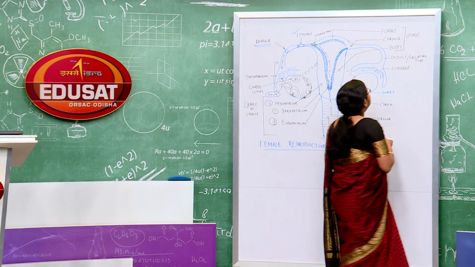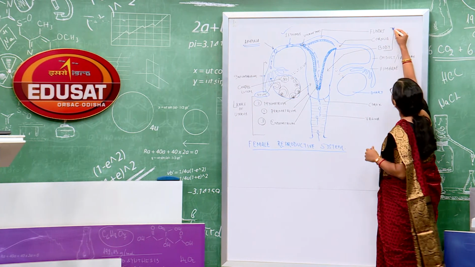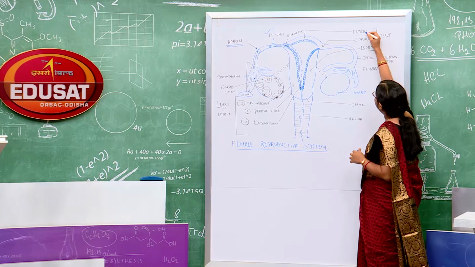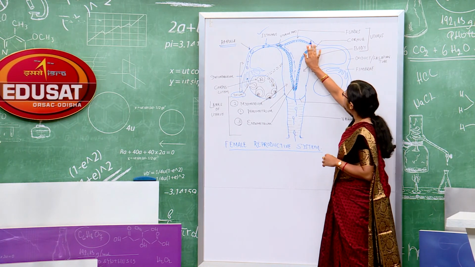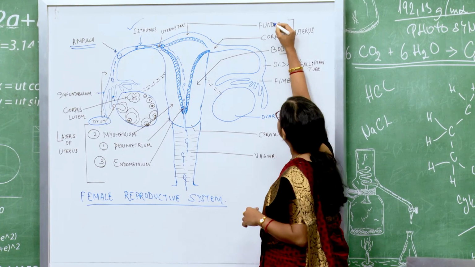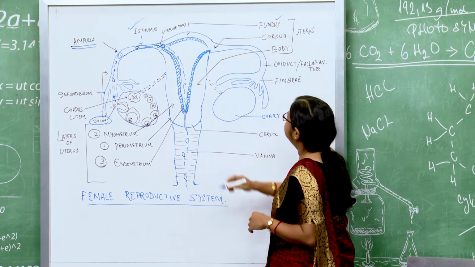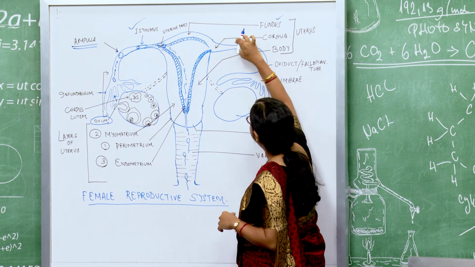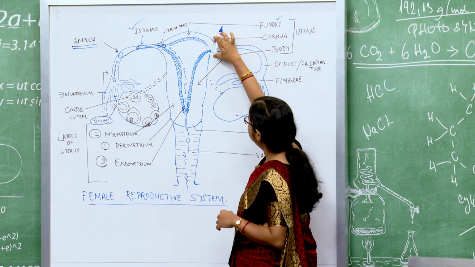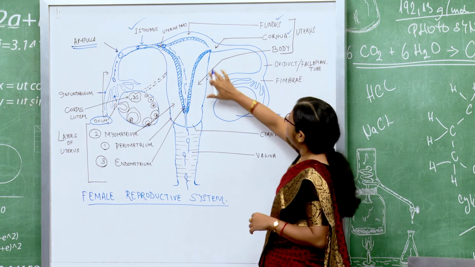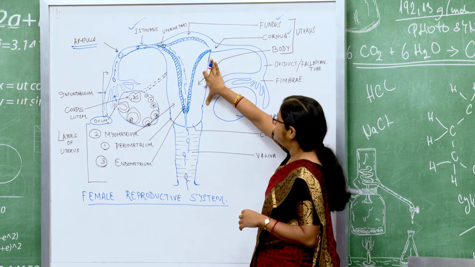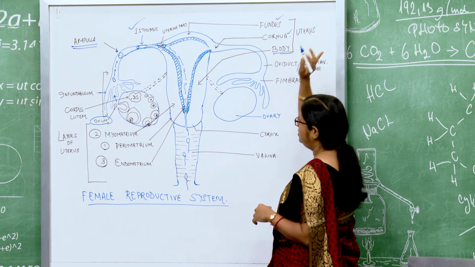Our entire uterus will consist of the middle part, which is this elevated part, as you can see. It is a somewhat bulged area, and this we call the fundus. The narrow stretch through which this fallopian tube will enter into the uterine cavity is called the cornua, and the major body mass is the body of the uterus.